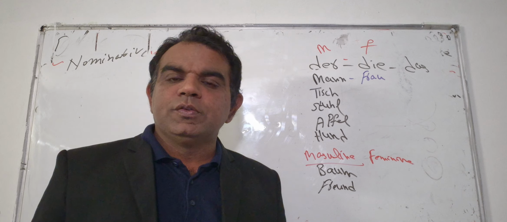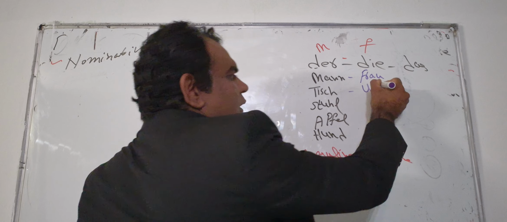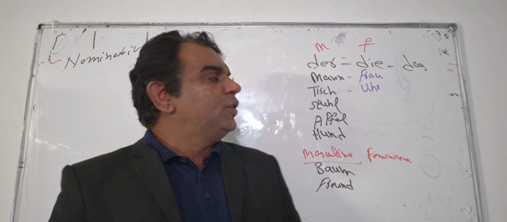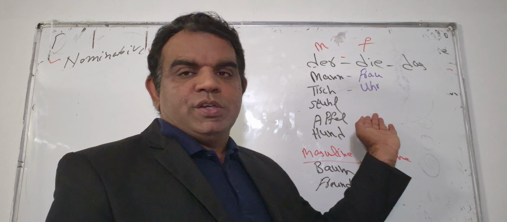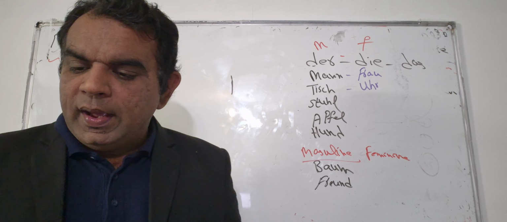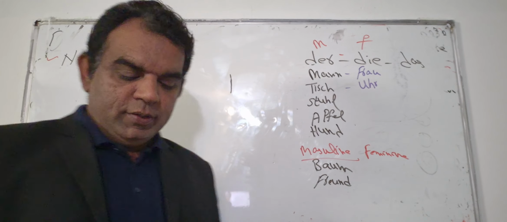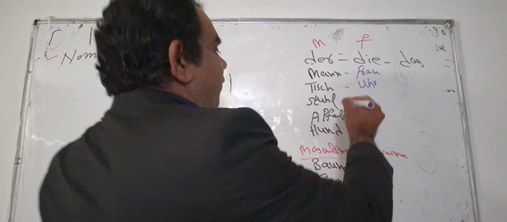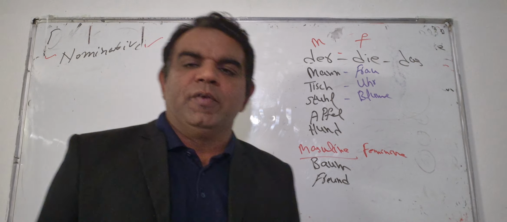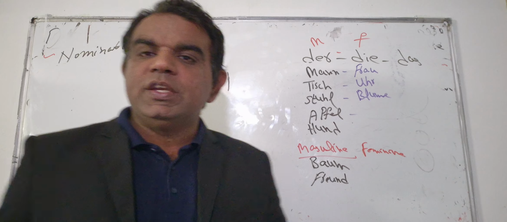And the next is die Uhr. Uhr, you know that? What is the meaning of Uhr? Die Uhr means watch, clock. You can say that, yeah, genau. And a few more examples. Die Blume. You know Blume? Blume is flower. Yeah, Blume, flower.